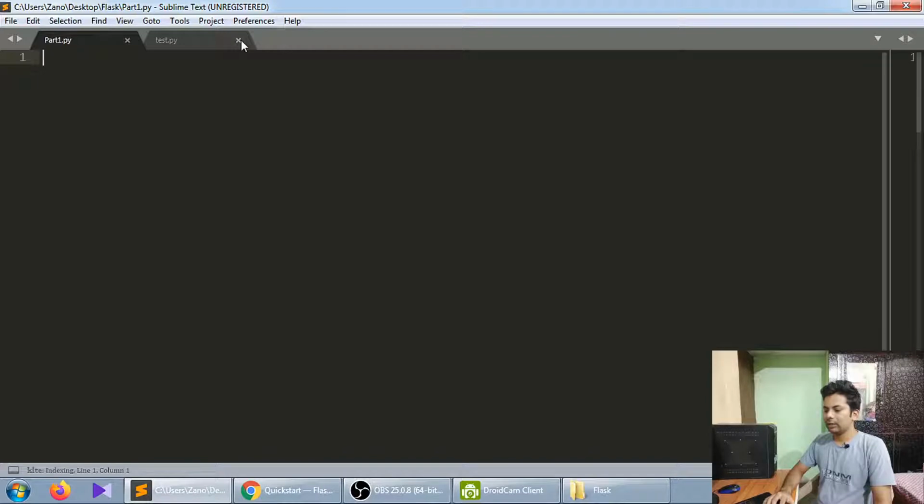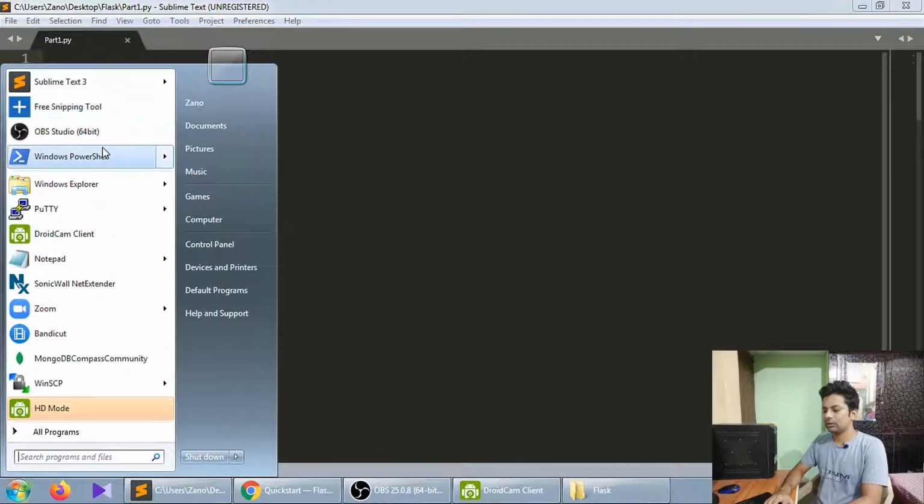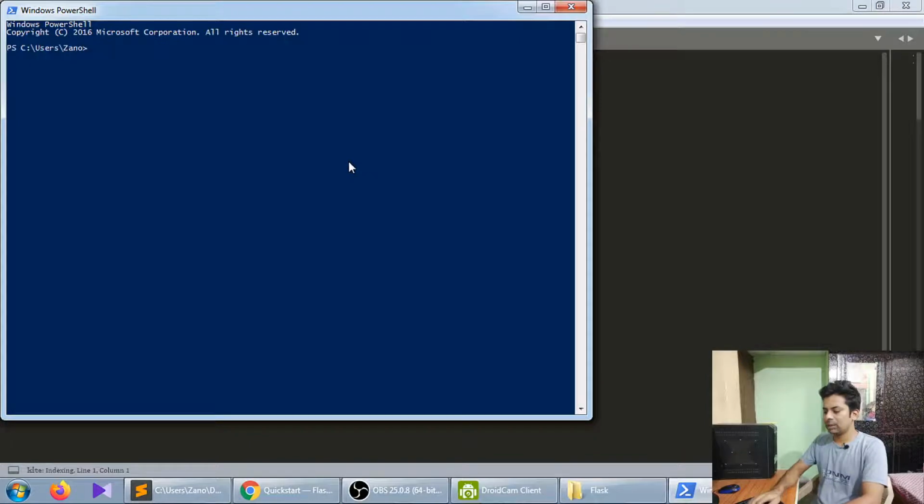So I have opened Sublime Text, and I'll just write it here. Now let's first install some libraries. You have to pip install Flask. You just have to do that and Flask will install. It's installing. I've already installed it, as I use it daily.